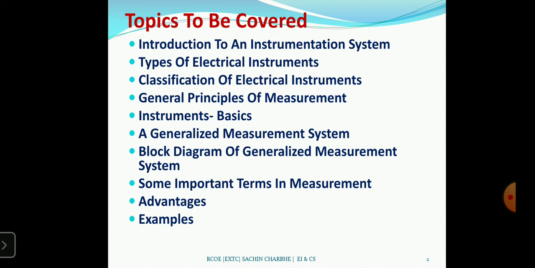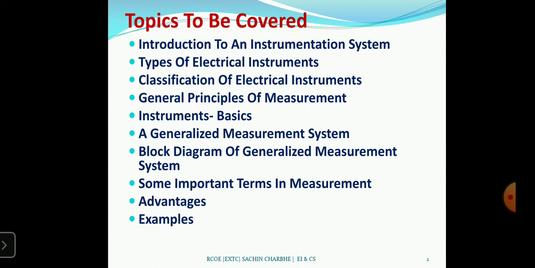Then the generalized instrument basics. The basic action of indicating instruments depends on three types of torque: deflecting torque, controlling torque, and damping torque. That is the basics of measuring instruments. Then the generalized measurement system, where we will discuss the block diagram of a generalized measurement system.